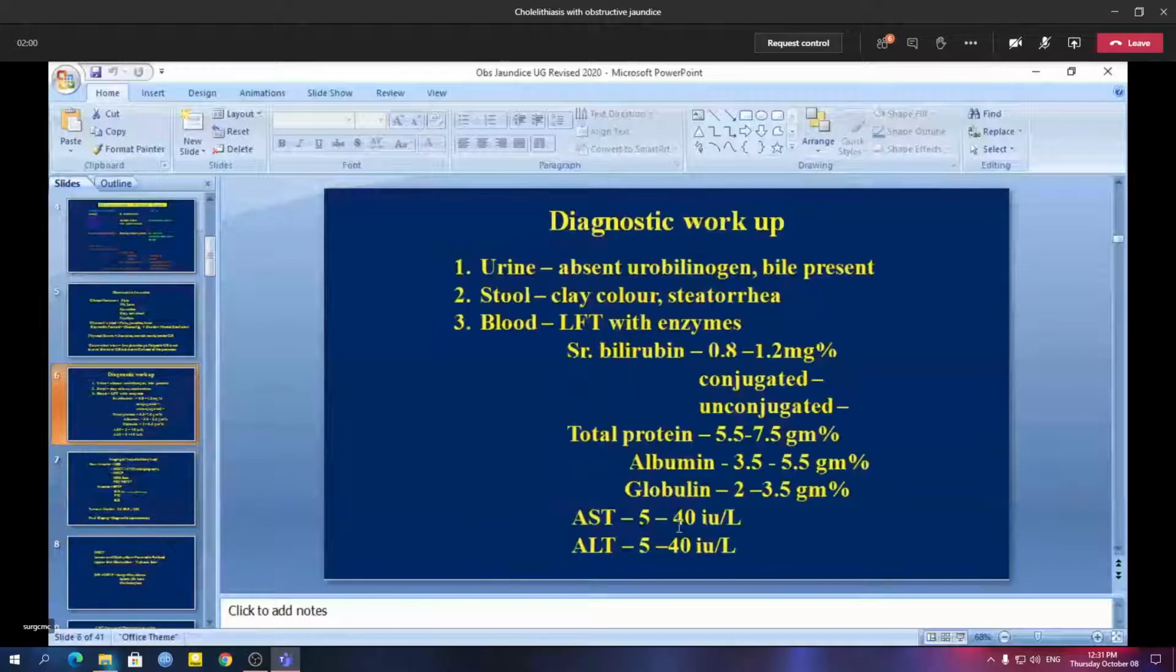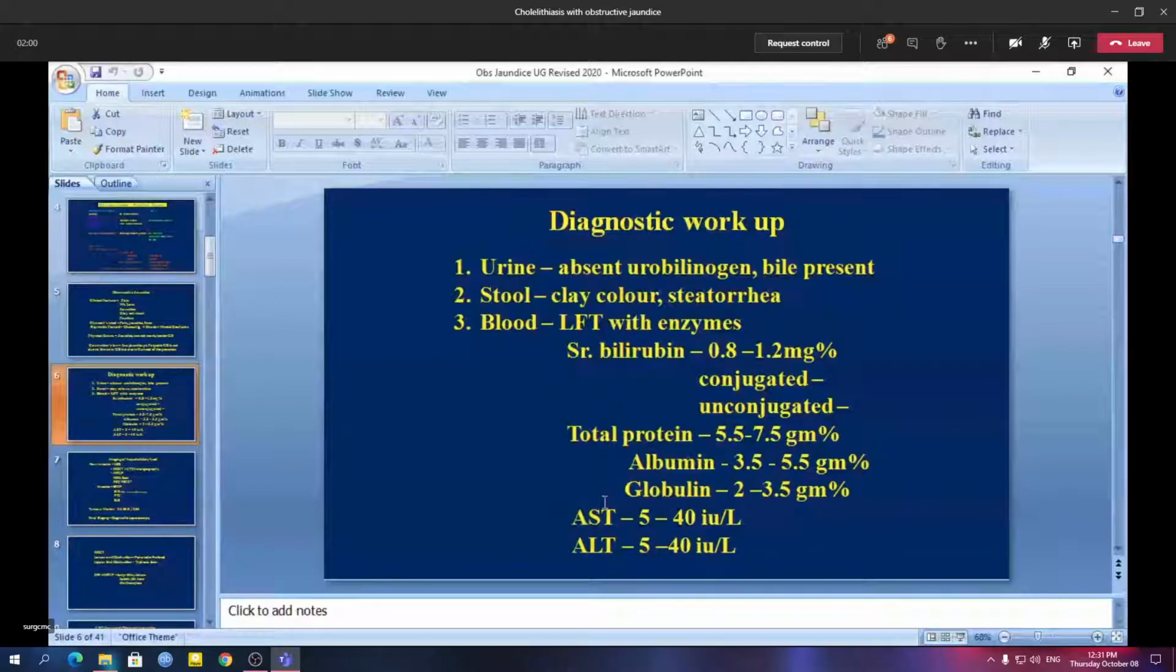But another important parameter of liver function test is alkaline phosphatase. So actually this fraction is increased in obstructive jaundice. The normal value is 40 to 100 international units. Usually in obstructive jaundice the values are more than 100 international units.